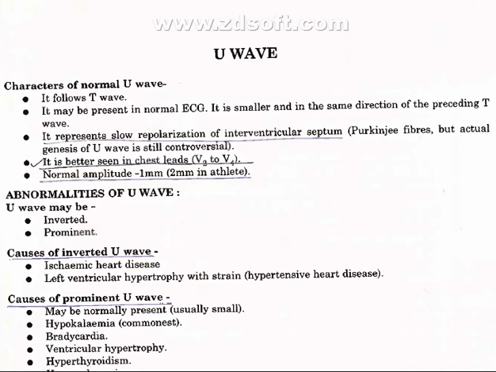Now we will discuss the U wave. Characters of normal U wave. It follows the T wave. It may be present in a normal ECG. It is smaller and in the same direction as the preceding T wave.